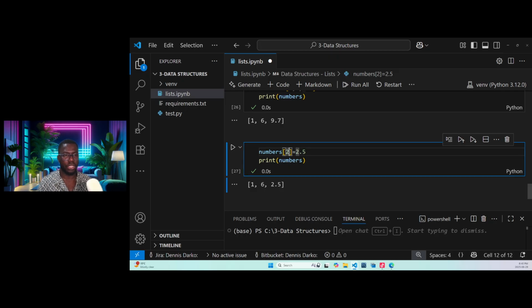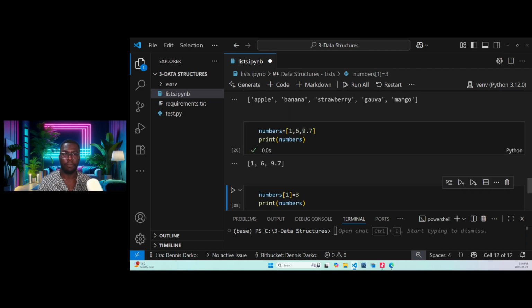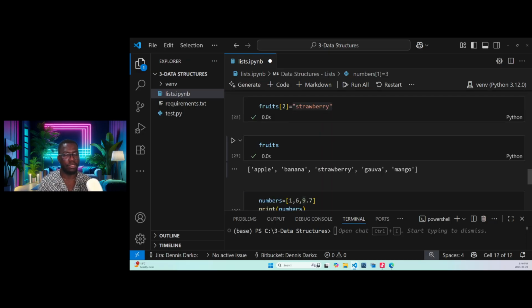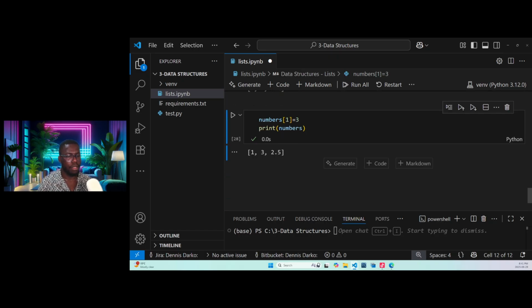We can change the index of 1 to, let's say, 3. And when we run, we'll get 13 2.5. You see? That is how we modify list elements in Python. It's as simple as that. Let's look at the last one. Tomorrow we will dive deeper into lists.